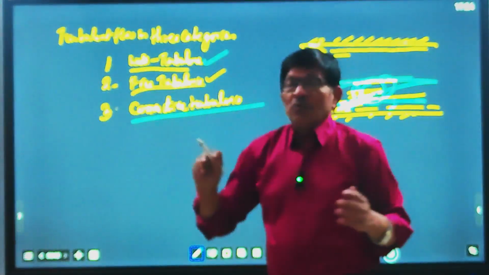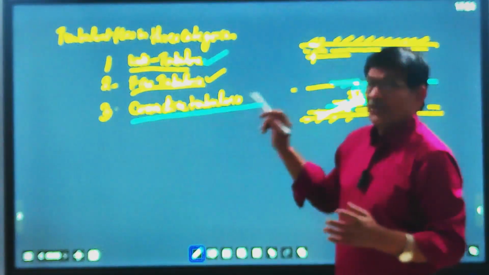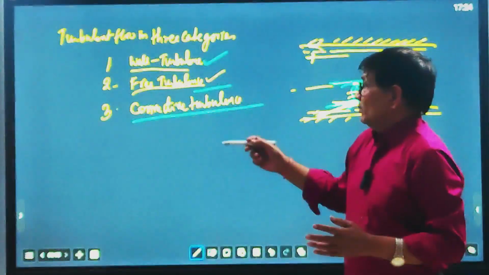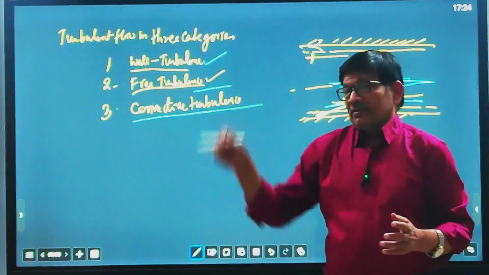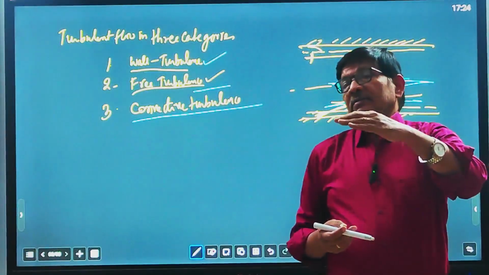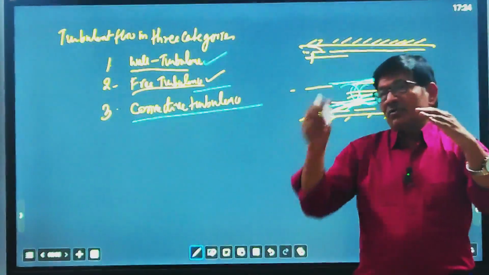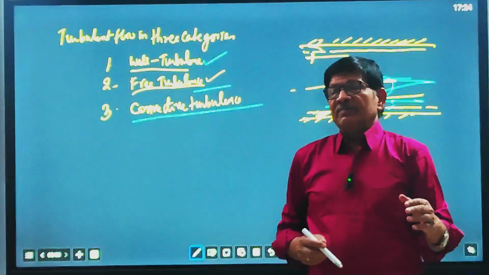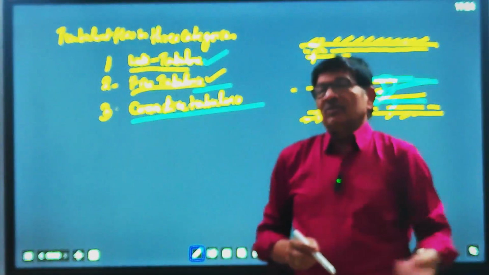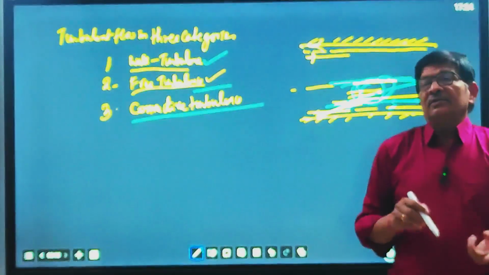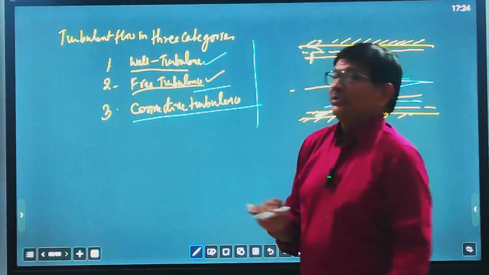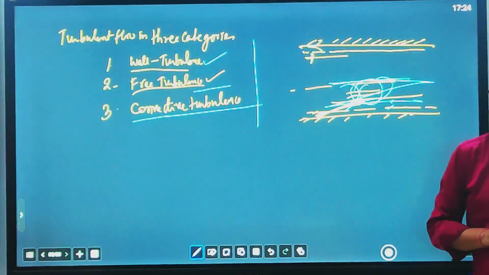Wall turbulence is very close to the wall, within the boundary layer. Free turbulence is beyond the boundary layer. And convective turbulence is due to convection current between two layers, upper layer to lower layer to upper layer. That type of turbulence is created. This is mainly eddy formation, reverse flow due to eddy formations. So these are the three categories by which we can define the types of turbulence.